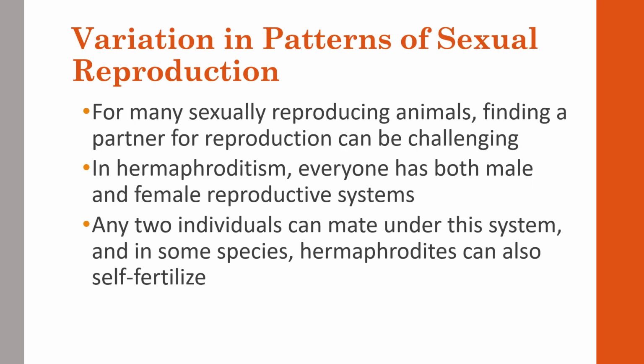Now talking about variations and patterns of sexual reproduction, we're going to talk about a lot of things within this when it's dealing with needing two partners. Usually animals have trouble finding a partner for reproduction. So there are relationships where one will mate with only one other mate for the rest of its life, such as humans. We usually find one mate to have offspring with and have significant relationships.